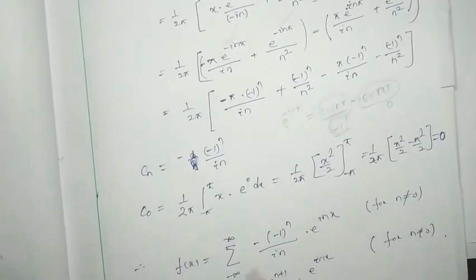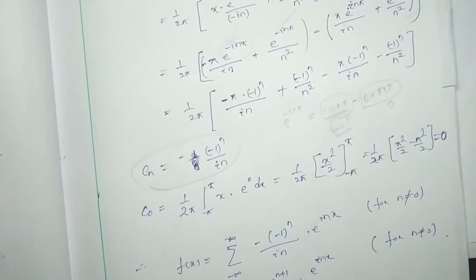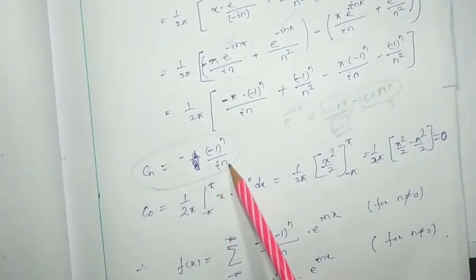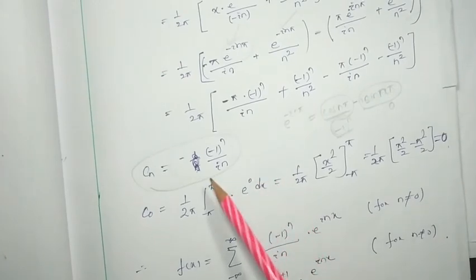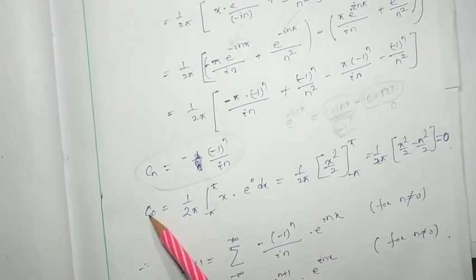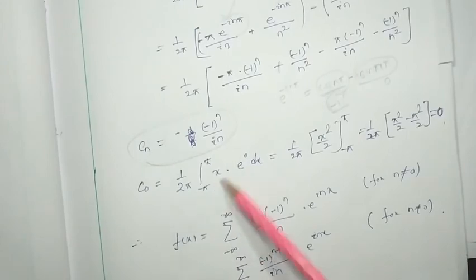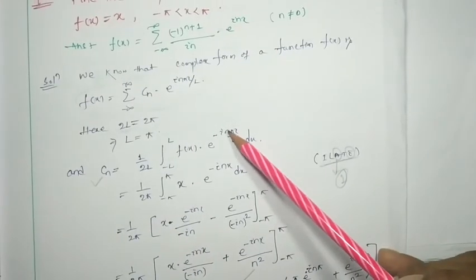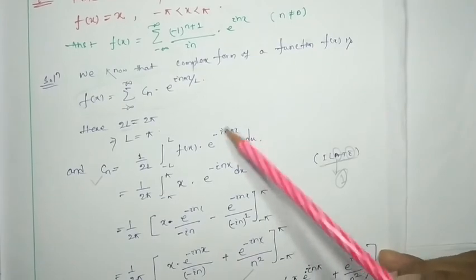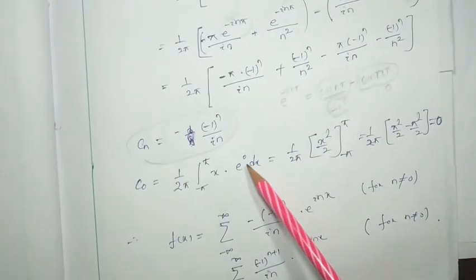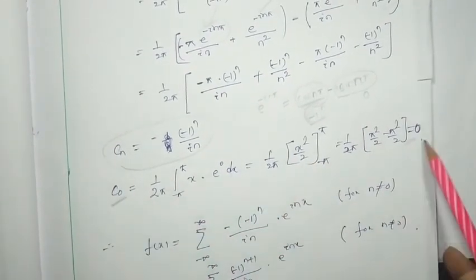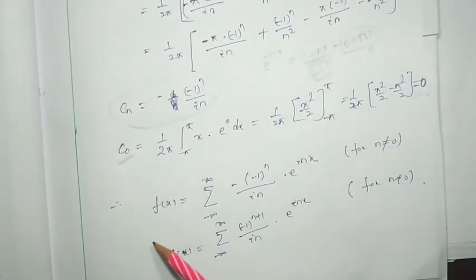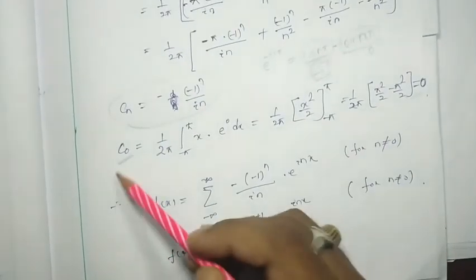So now this is nothing but our Cn. But C0, if I put it over here for C0, the value will be infinite, so it does not exist. So only for that we have to find the C0 value directly from the integral. So it will be 1 by 2 pi integral from minus pi to pi of x into e to the power 0. C0 means n equal to 0 we have to put over here. So e to the power 0 means 1, so it will be dx, 1 by 2 pi. So its value will be 0. So C0 value will be 0.